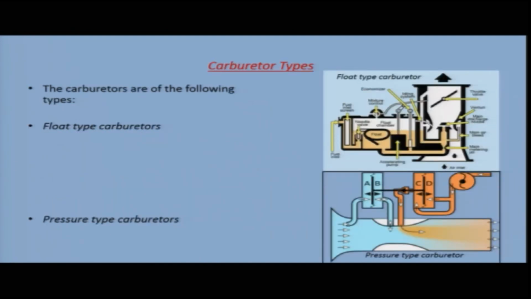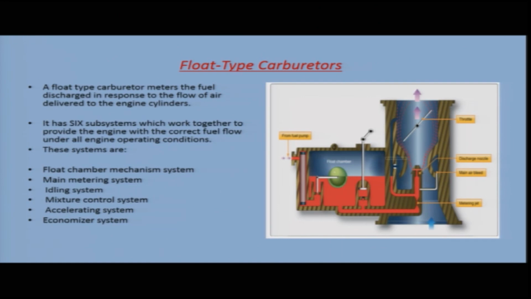Now, let us see what are the different types of carburetors. The carburetors are of the following types: float type carburetors and pressure type carburetors. Coming to the float type carburetor, it meters the fuel discharged in response to the flow of air delivered to the engine cylinders. Since this is a fuel air metering unit, in response to the air, the carburetor has to meter the fuel and deliver it to the cylinders.